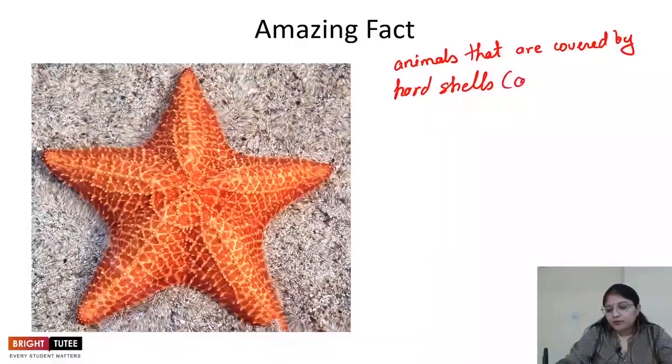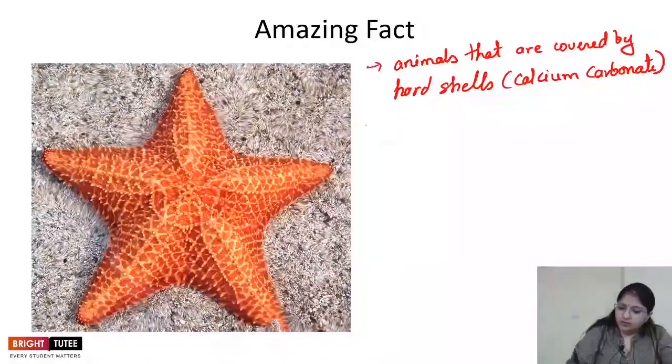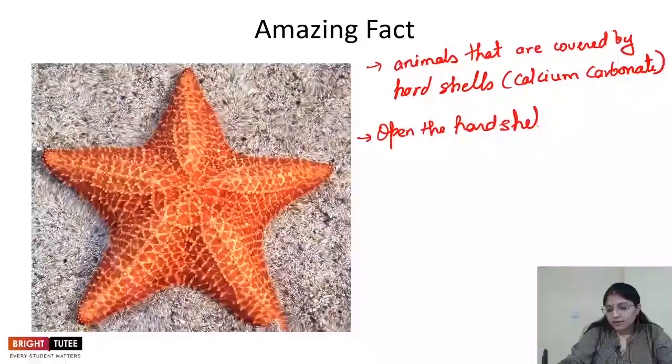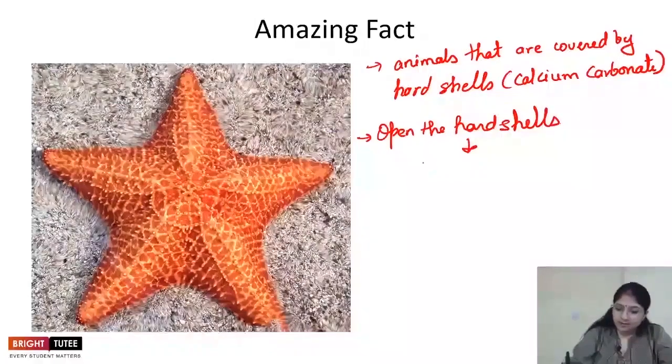These hard shells are made up of calcium carbonate, right? The starfish opens the hard shell of these animals, and then the next step is the stomach pops open.